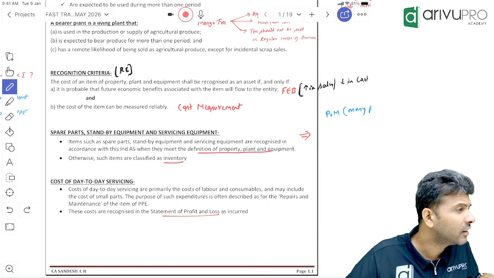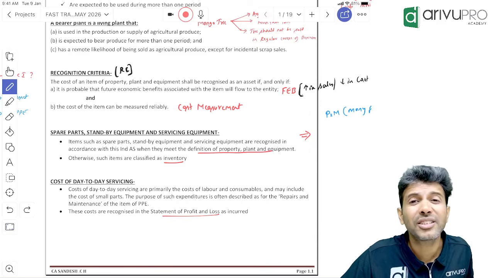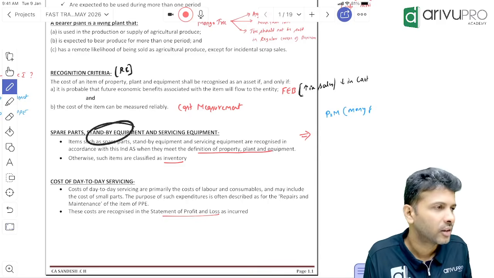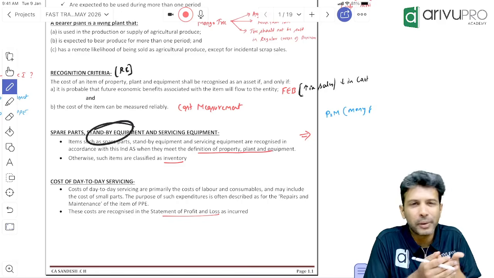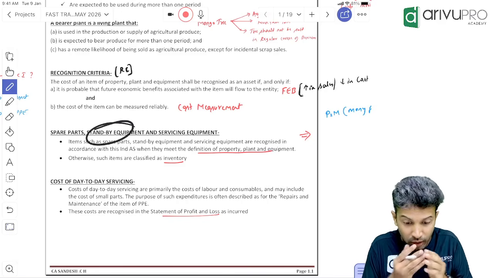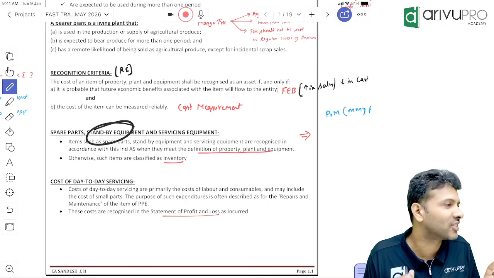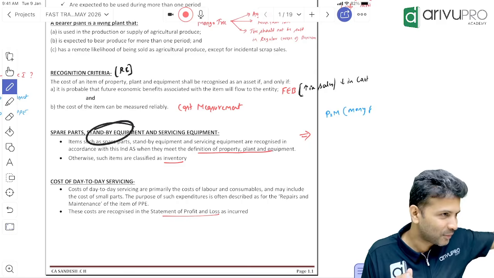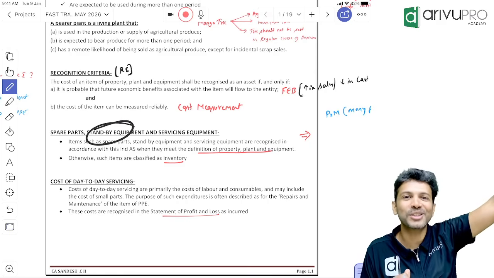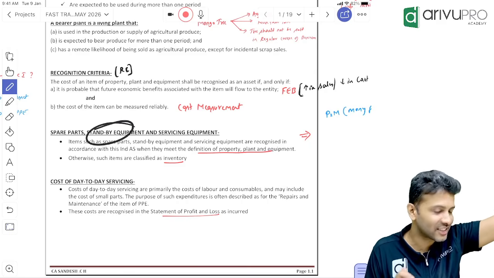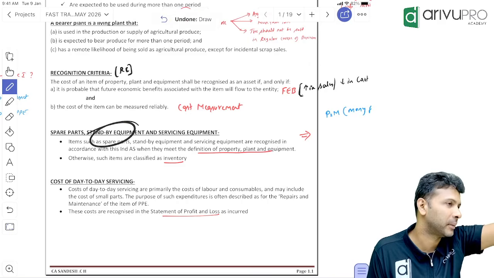We need 4, but we have kept 1 as extra. That extra becomes standby. If something breaks down, if this iPad is not working, can we cancel the class? No. We want to keep one more so that we can avoid class cancellation. That becomes standby.